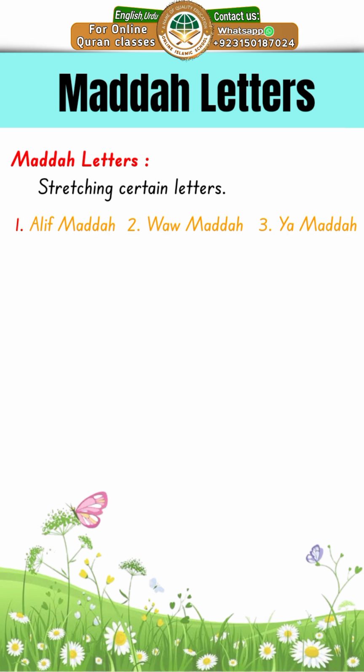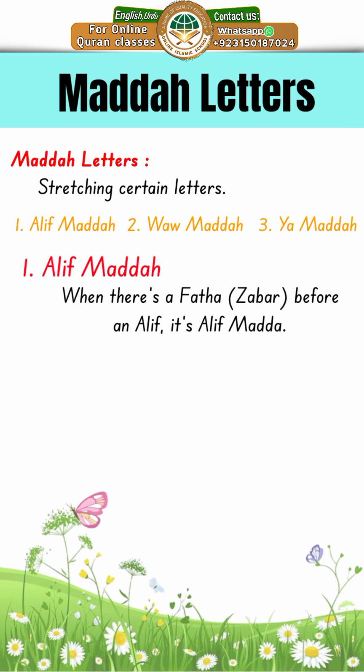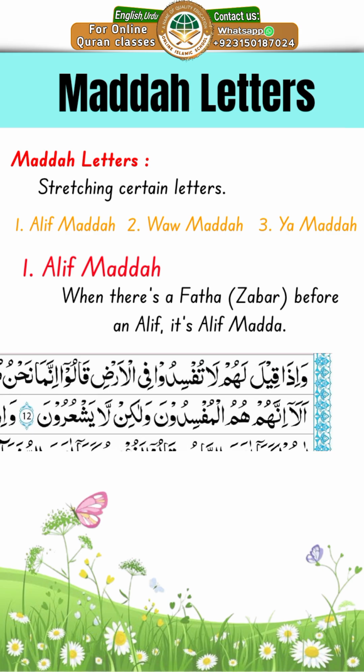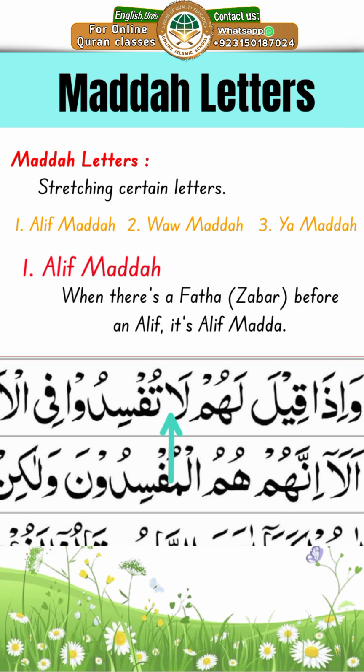The Alif Madda rule is when there is a Fatha, a Zabr, before an Alif, it becomes Alif Madda. Let me give you one example for the Alif Madda rule. Look, there is an alif, and before that alif there is a zabr, a fatha sign on the letter before the alif. So that is an Alif Madda rule.